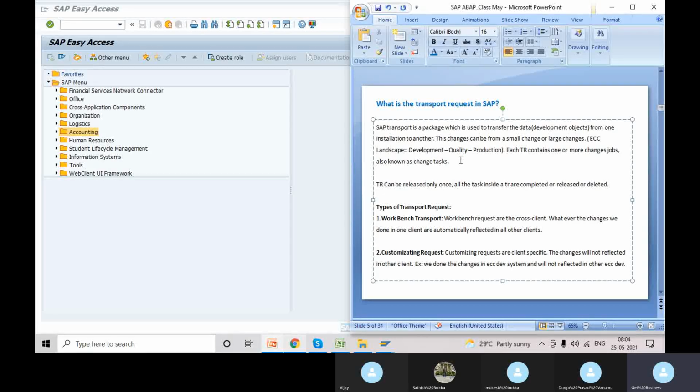It might be the transport layer, or we might be using Solution Manager for the CHaRM process, change request management. That workflow will take care of it till production based on certain steps.